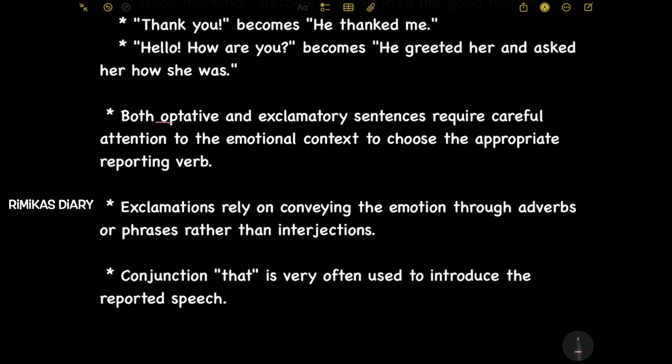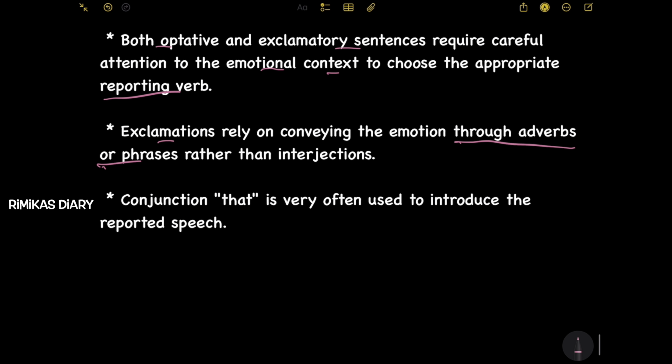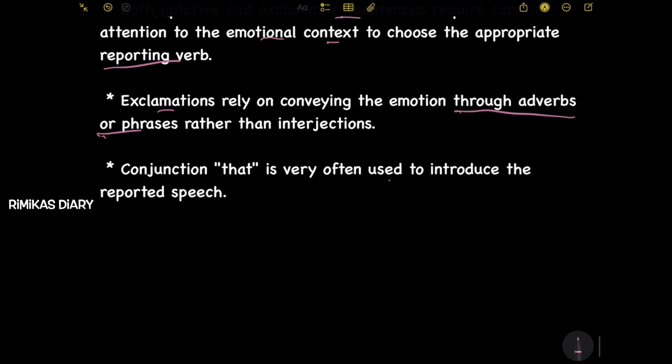Exclamations rely on conveying the emotion through adverbs or phrases rather than interjections. Conjunction that is very often used to introduce the reported speech.